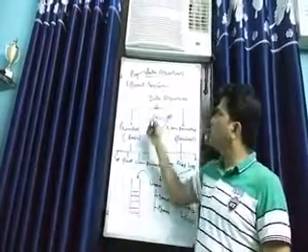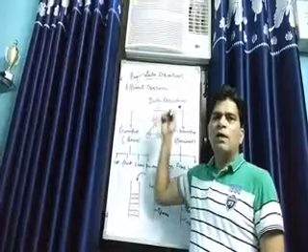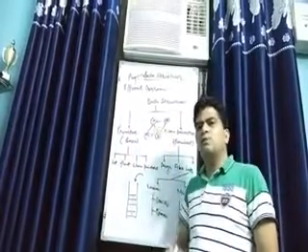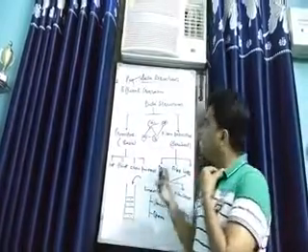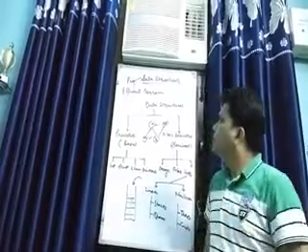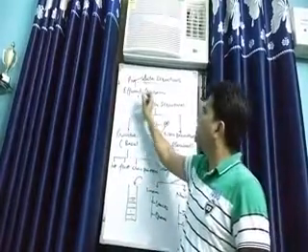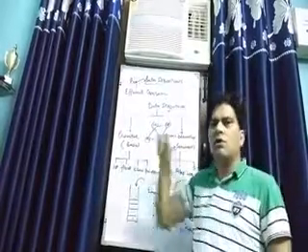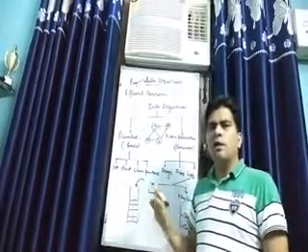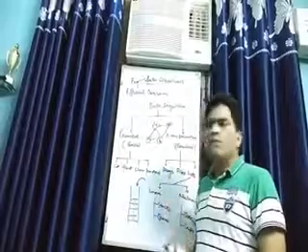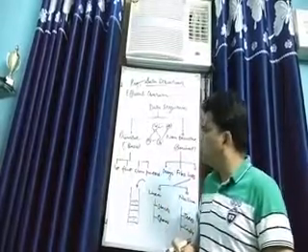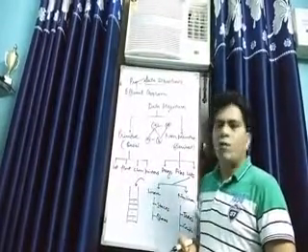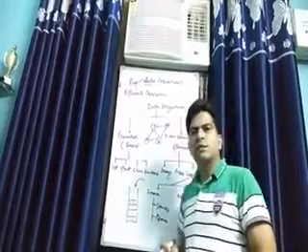But if the selection of data structure is not good, then it may increase the space complexity as well as the time complexity of the program. So in order to get an efficient program, your selection of data structures and selection of algorithms both must be correct. This is all for now. Within this video, we will take a pause here, and the next topic will be discussed in the next lecture.